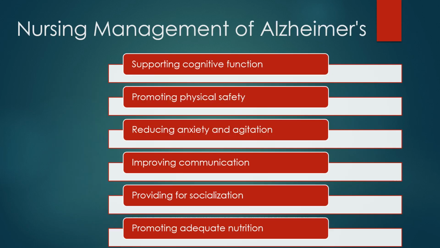So what can we do as nurses to help manage Alzheimer's? There are many things we can do to help support the patients with Alzheimer's and dementia. Firstly, we want to support the cognitive function they currently have. Have a calm, predictable environment with memory aids and clocks and calendars to help reorient the person. There should be support and encouragement for activities of daily living and mobility to encourage as much independence as possible. The environment may need to change as the disease progresses. We need to balance how much activity we have them do with periods of rest.